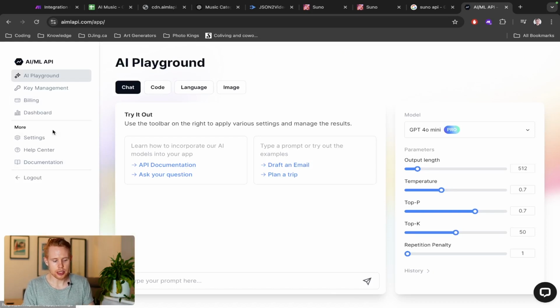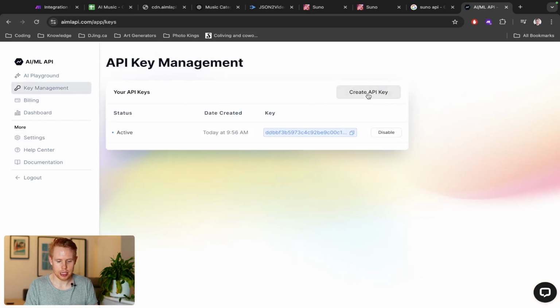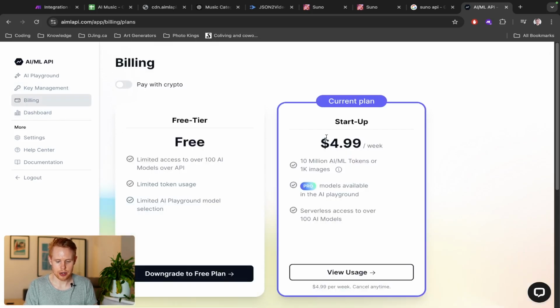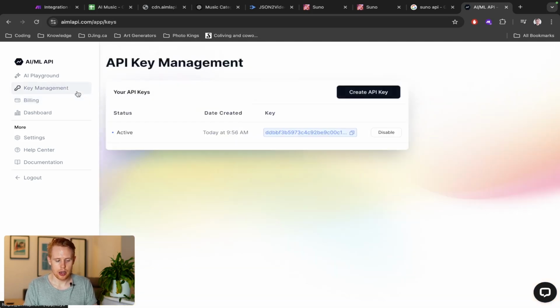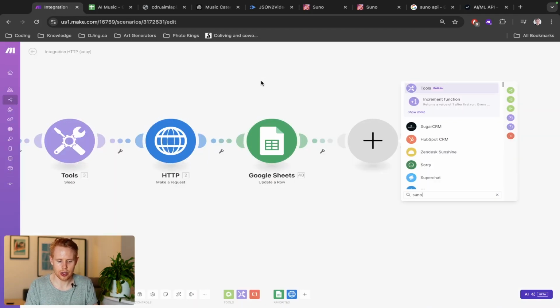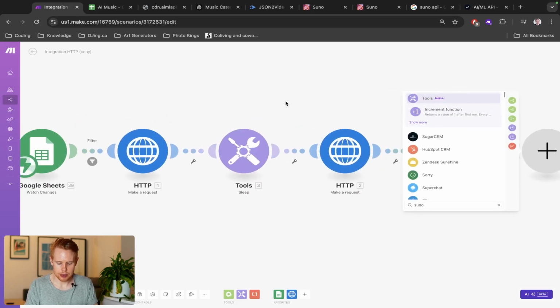But you need to do a couple of things to get this set up. The first thing is you're going to need to go into key management and generate a key. If it doesn't allow you to do so, it's because you need to add $5 to your account. So in the billing section down here, you can just start on this plan, $4.99 a week. If you want to cancel on the first day, you can go ahead and do so. It will cost you $5. Okay, once you do that, you'll have access to this API key here, which we're going to use because this is going to be the gateway into connecting make.com to Suno so that we can generate all of these videos on autopilot. Okay, so that's awesome.